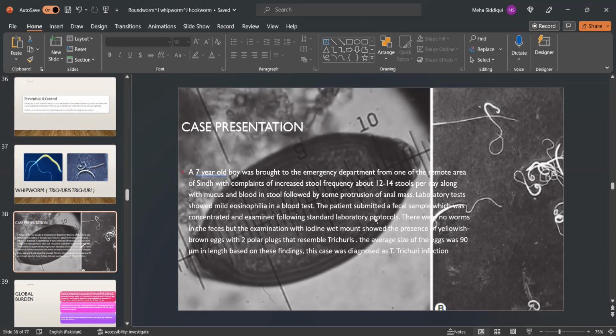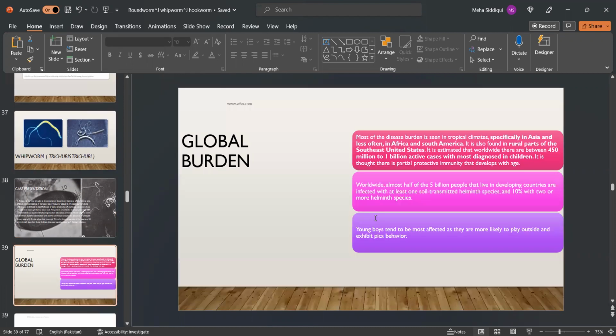The patient submitted a fecal sample, which was concentrated and examined following standard laboratory protocols. There were no worms in the feces, but the examination with the iodine wet mount showed the presence of yellowish-brown eggs with two polar plugs that resembled Trichuris. The average size of the egg was 90 micrometers in length. Based on these findings, this case was diagnosed as Trichuris trichiura infection.